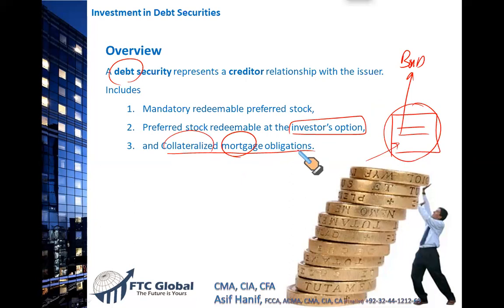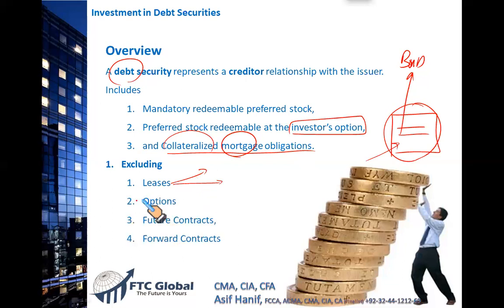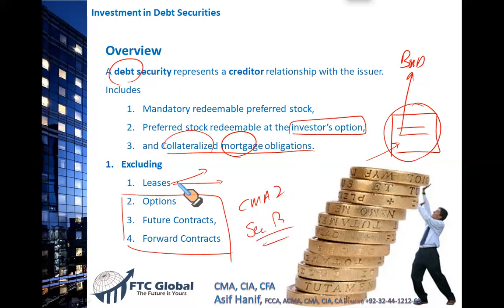So what is not included in debt securities? Leases. It is not considered a debt security. We will discuss the new leasing standard in your financial reporting in the coming lectures. And the remaining specific areas we will do in your CMA Part 2, Section B, Corporate Finance. Options, futures contracts, forwards are discussed in CMA Part 2. They are derivatives. So remember, just for the sake of names, that these are the specific items that are not considered as a debt security.